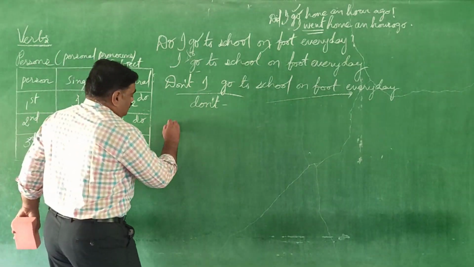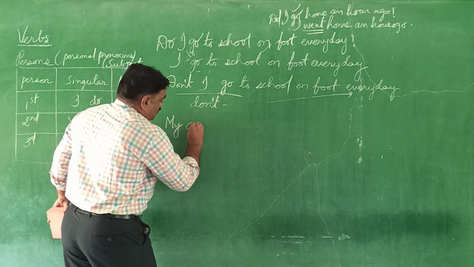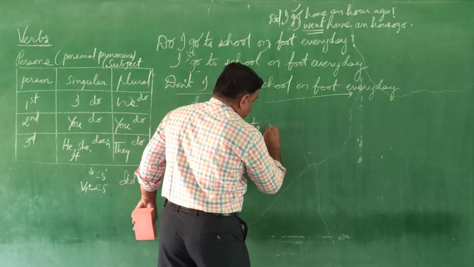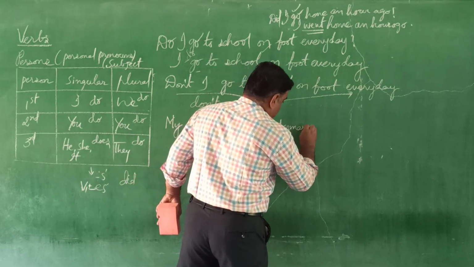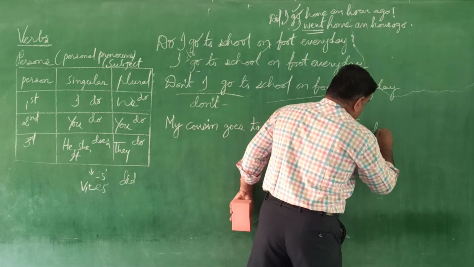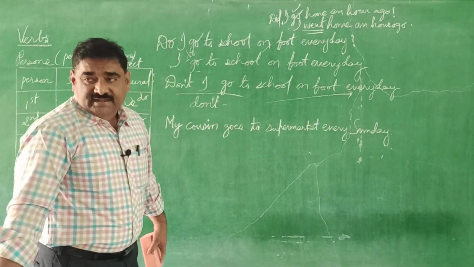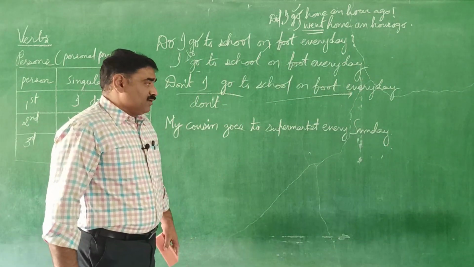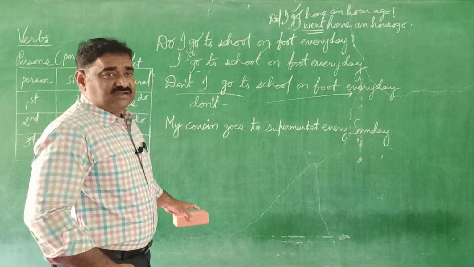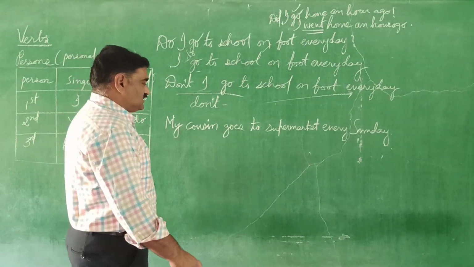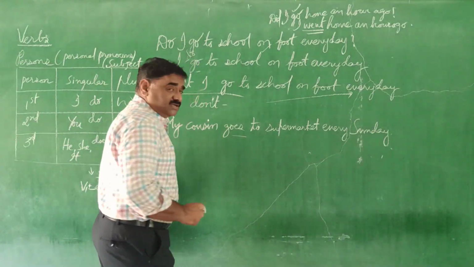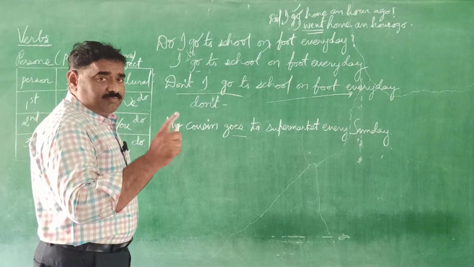Third person singular, instead of he, now I am changing my cousin. My cousin goes to supermarket every Sunday. So this is a declarative sentence. My cousin goes to supermarket every Sunday. My cousin is masculine gender or feminine gender? It is a common gender. My cousin goes to supermarket every Sunday. Let us change this sentence into its interrogative. My cousin goes is positive or negative? Absolutely it is a positive sentence.